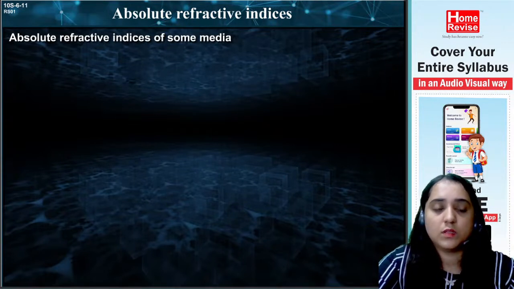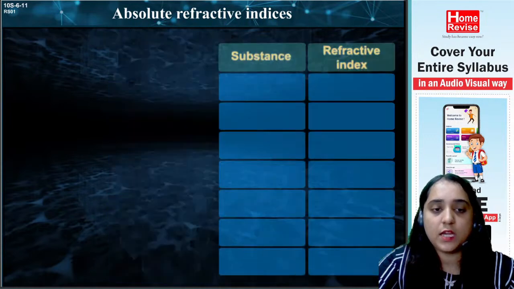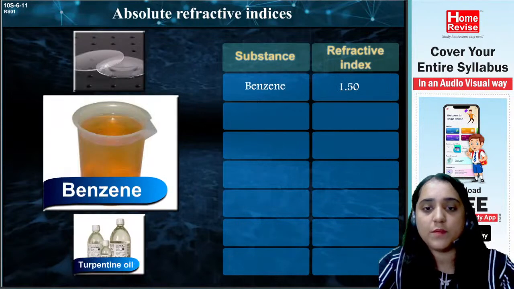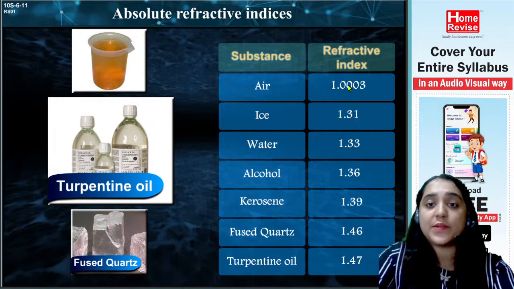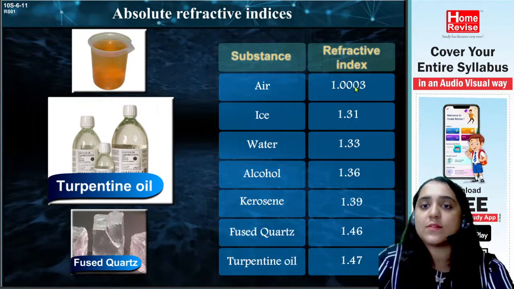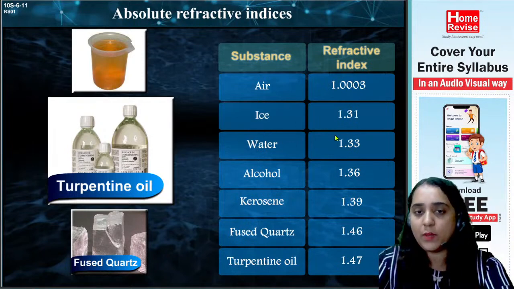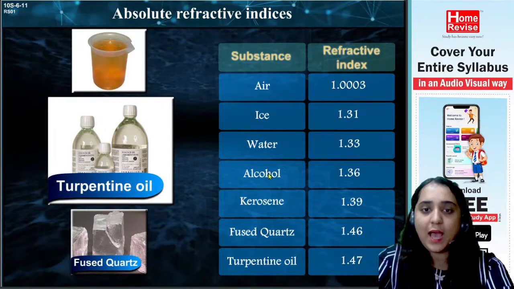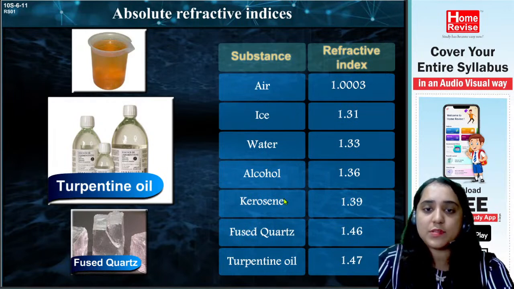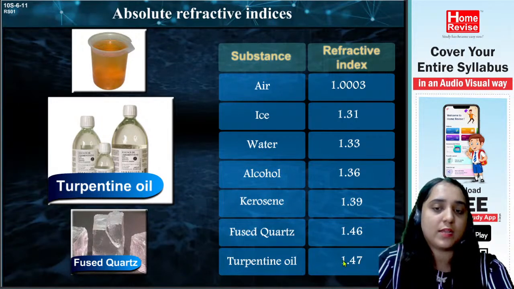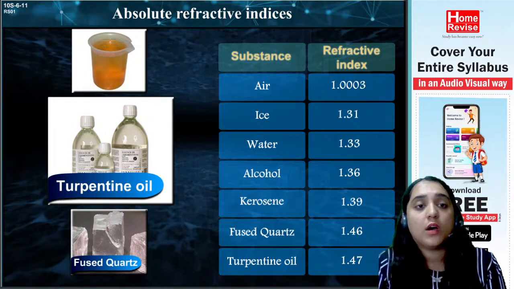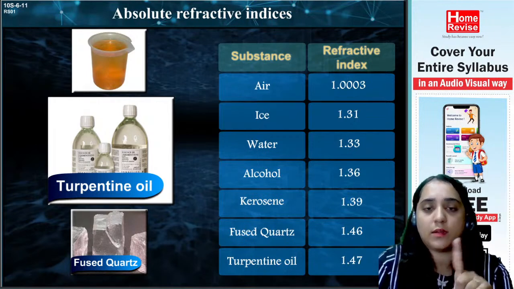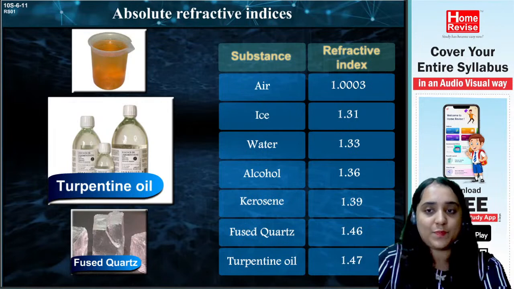Refractive indices of some media. Here the absolute refractive indices are given, just for reference. For air it is 1.0003, for ice 1.31, for water 1.33, for alcohol 1.36, for kerosene 1.39, for fused quartz 1.46, and for turpentine oil 1.47. This is only for reference purposes, but whenever such sums are asked, you need to know the refractive index of the respective things.